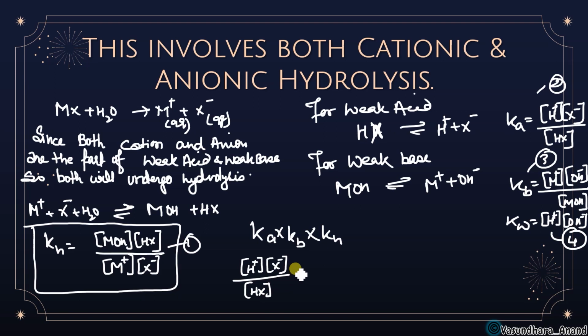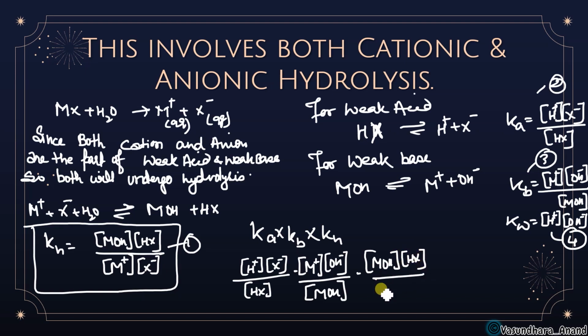Clear? Now Kb. Kb is M plus OH minus upon MOH. And now Kh. Kh is MOH HX upon M plus X minus.